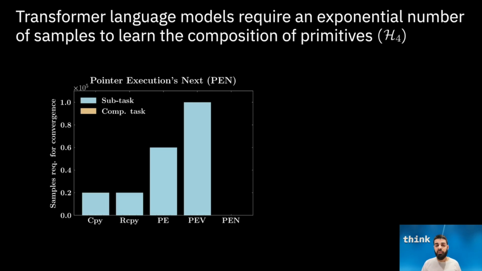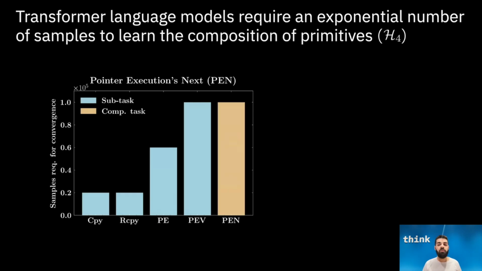In these experiments, we train from scratch llama models on the PEN task, together with subtasks which make its primitives observable. If we compare the amount of samples necessary to learn the subtasks with those required to learn their composition, we can observe that the latter requires more data than that required by the most expensive subtask. This renders hypotheses H1 and H2 unlikely.